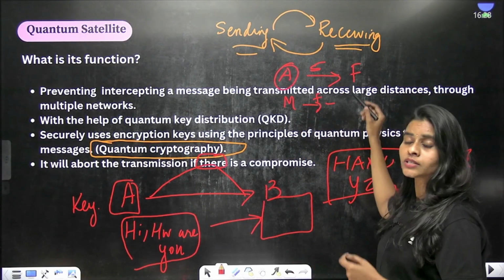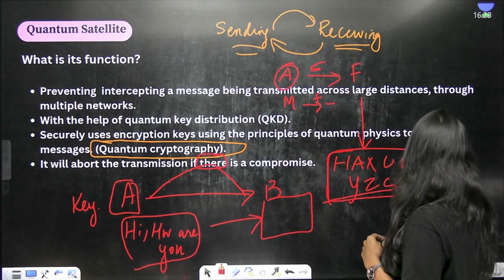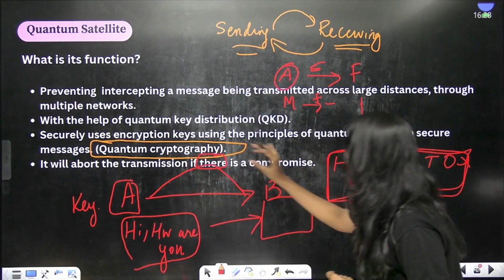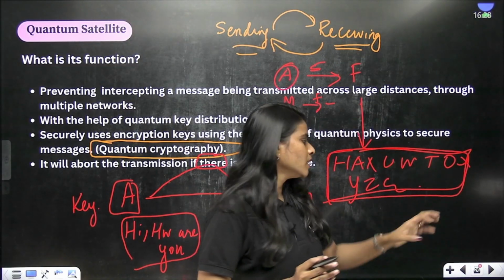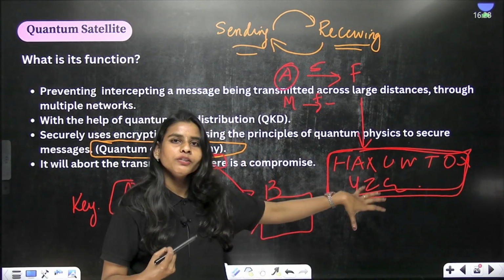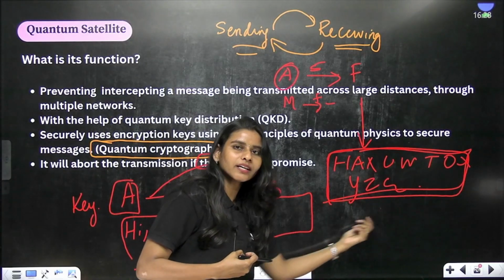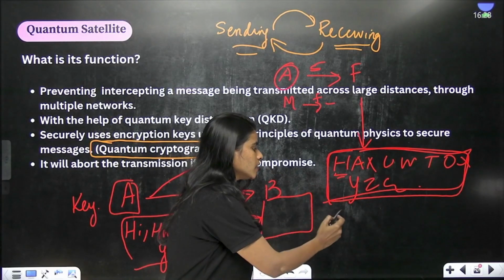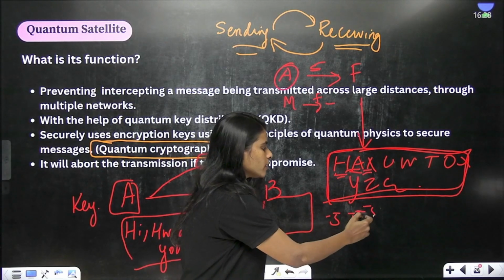Again add 5 alphabets. So in that format, you will get this type of text that is getting transmitted from A to B. Now what will B do? B will have the code already with him. That is the code for decryption. So now what will B do? Actually how will B get the text? It will again get decrypted. So again H, that is minus 5 alphabet, A minus 5 alphabet, X minus 5 alphabet.